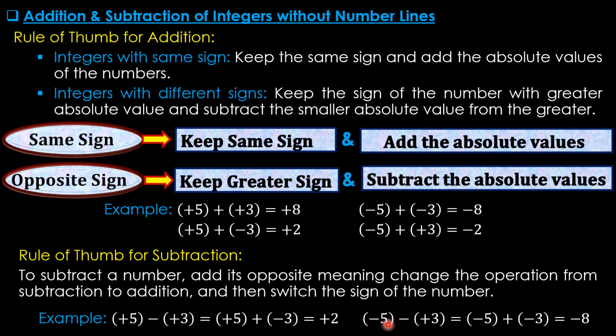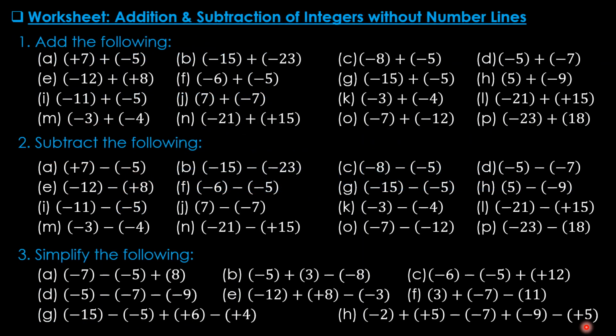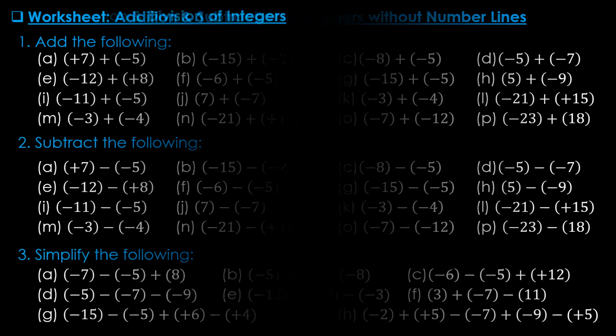Similarly here, minus 5 minus plus 3 means we will change this minus sign to plus sign first, but we have to change this sign as well. After that we can see it is same sign, so we take the same sign here, then we add the absolute values, which is 5 and 3, and we add them to get 8. This is another worksheet here, addition, subtraction, and some more simplification you can try. Then multiplication and division of integers.